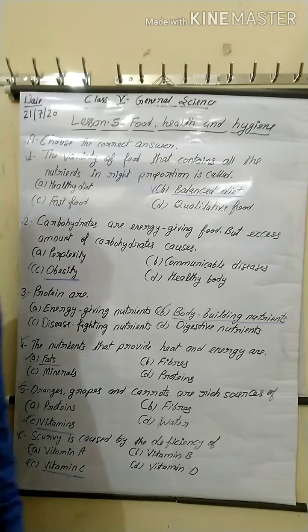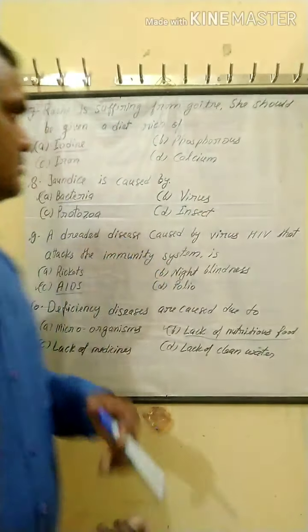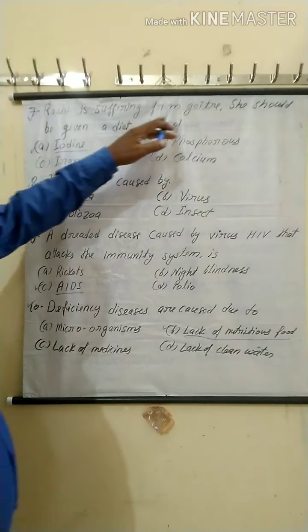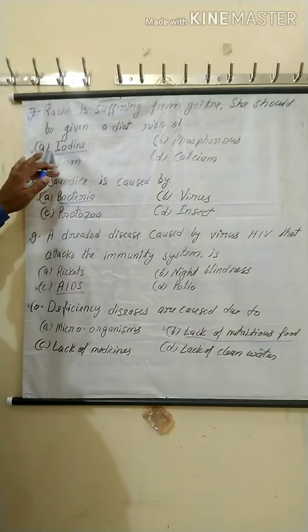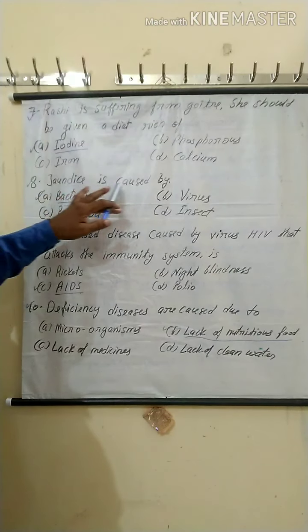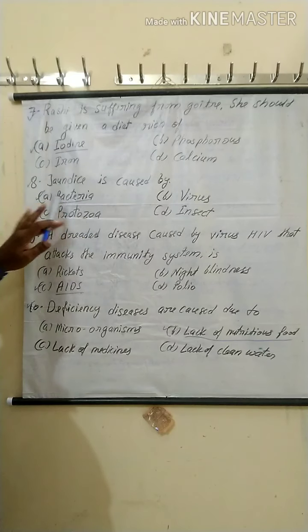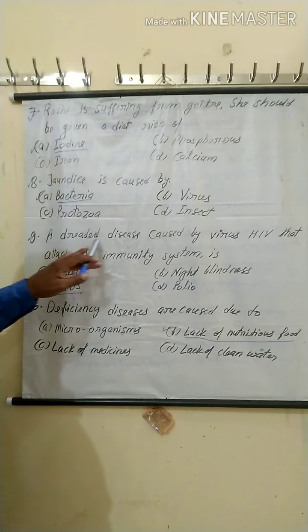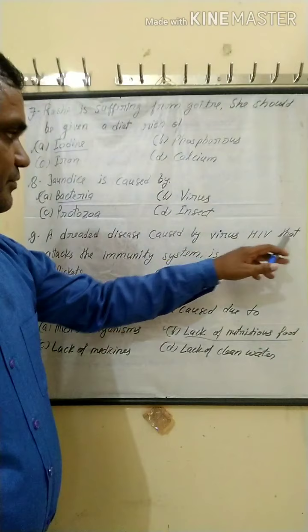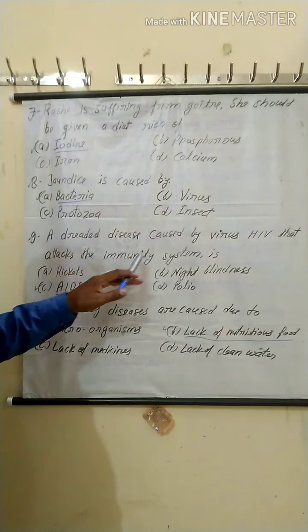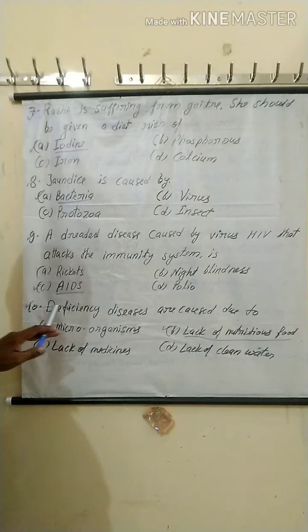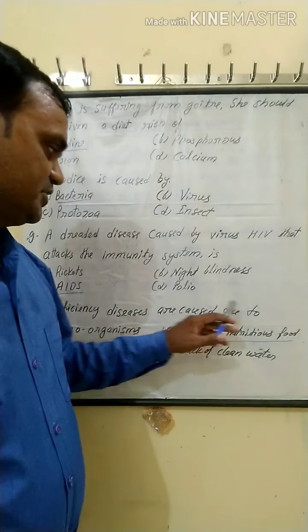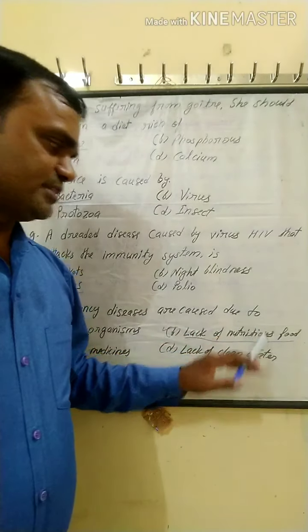Next, Rasi is suffering from goiter. She should be given a diet rich of iodine, option A. Jaundice is caused by bacteria, option A. The dreaded disease caused by the virus HIV that attacks the immunity system is AIDS, option C. And last, deficiency diseases are caused due to lack of nutritious food.